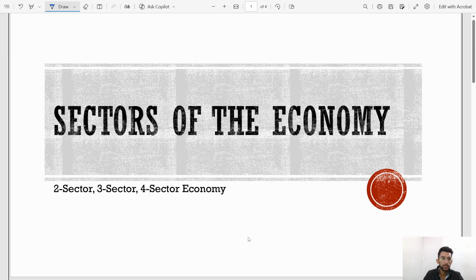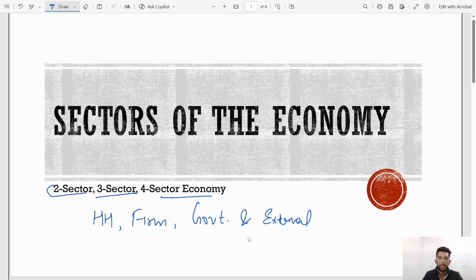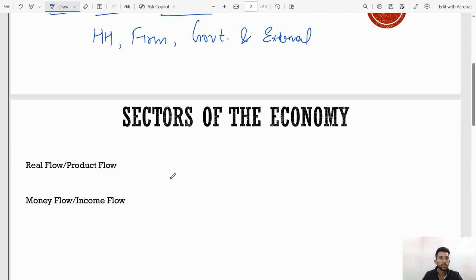We are going to discuss about the two sector economy, three sector, and four sector economy. There are basically four sectors in economy. First one is household, second firm, third is government, and the fourth one is external sector. We are going to discuss about two sector, three sector, and four sector.